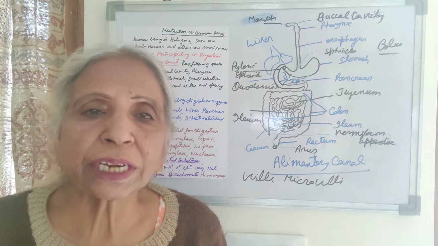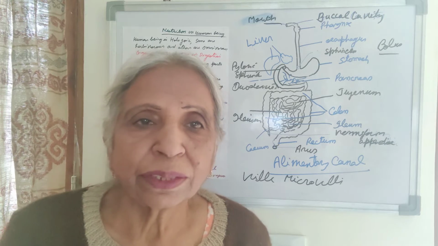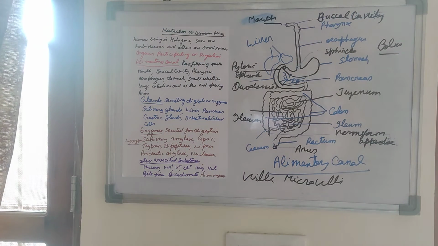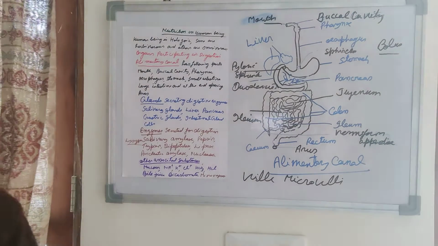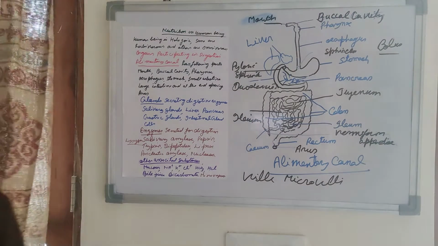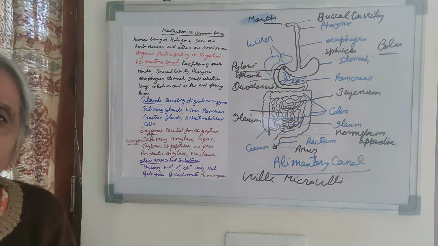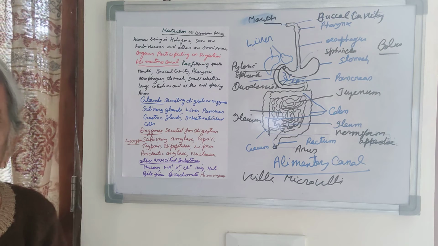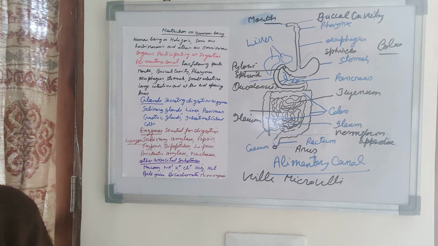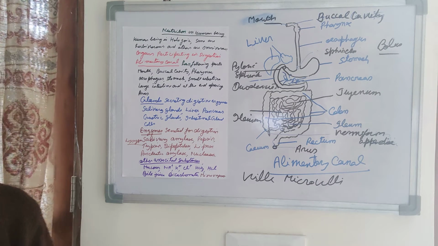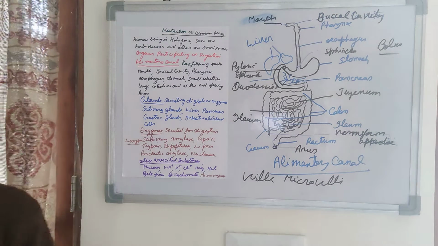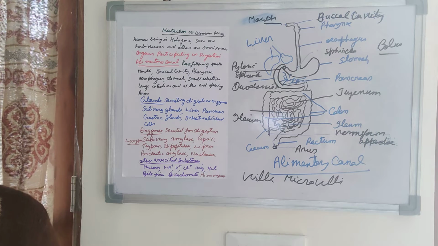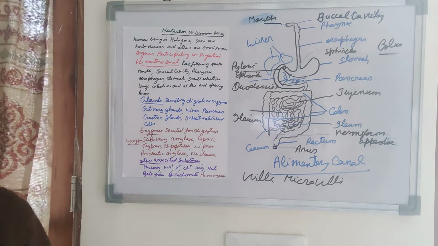So today we will describe the nutrition in human being. You know, human being is holozoic. Some are herbivores and others are omnivores. What does it mean? Herbivores are those organisms which take plant material, and omnivores take both plant as well as animal material. And what are carnivores? Which take the animal material only, just like tiger. Tiger is carnivorous. Lion is carnivorous.